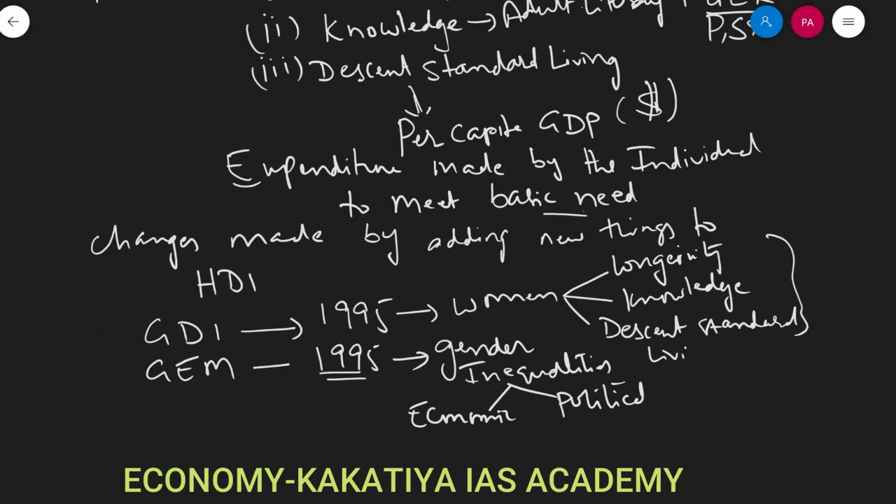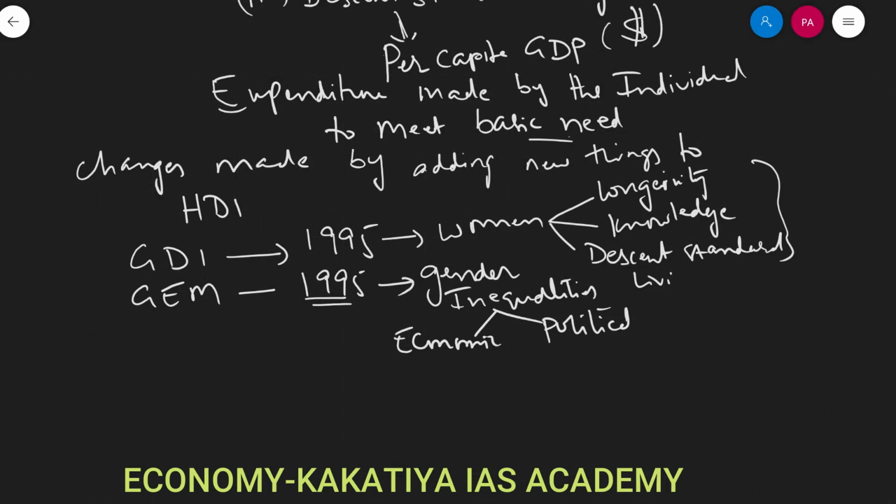And in 1997, human poverty index was introduced, where the purpose of this human poverty index is to measure human deprivations. I'll make simple things.